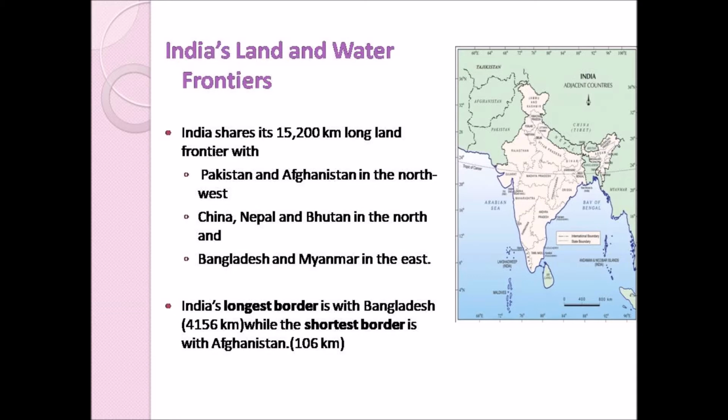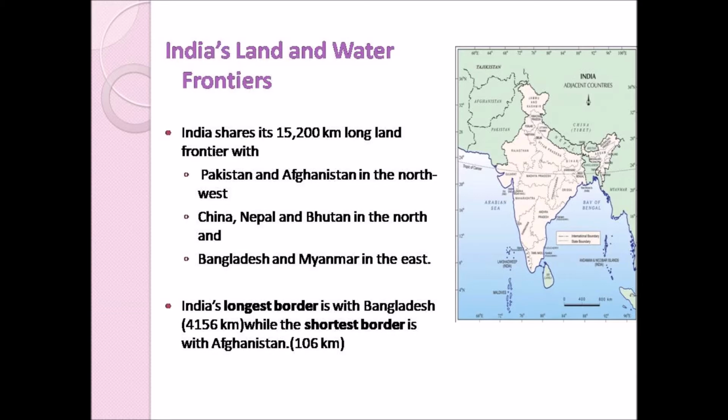Next, India's longest and shortest border. India's longest border is with Bangladesh. So in this map you can see Bangladesh in the east, and it is the longest border.